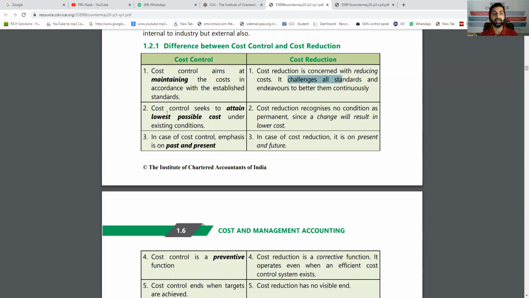Cost control seeks to attain the lowest possible cost. Okay, this is the budget given and I have to follow it. Cost reduction does not accept it. It challenges and says we should reduce the cost. In cost control, the emphasis is on past and present: how much cost we have decided, how much cost we are paying. Cost reduction is about present and future. If we are paying 10 lakh rupees today, how can you reduce it?